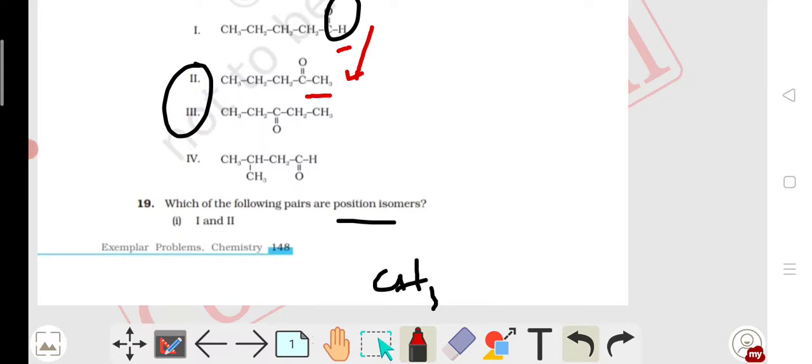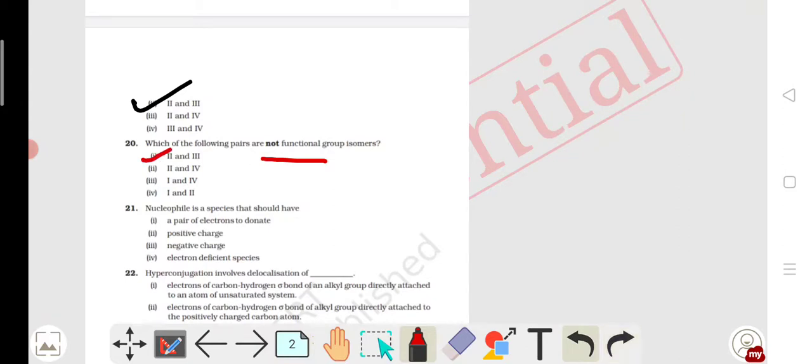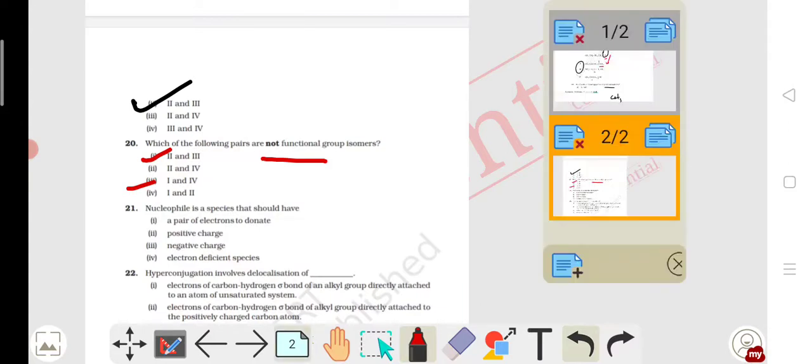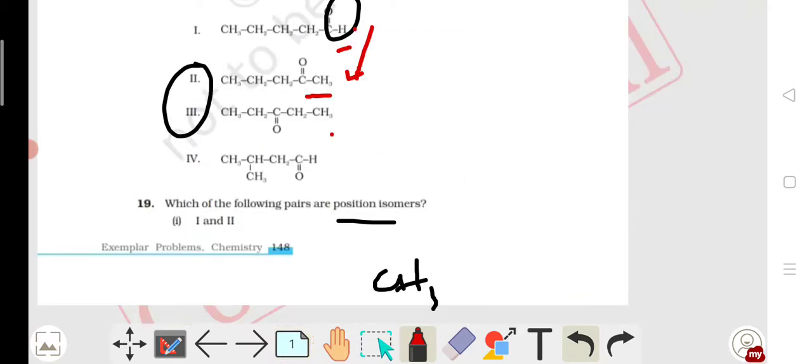Then these are not functional group isomerism, so my option 1 and option 3. That means 1 and 3, 1 and IV, 1 and 3.